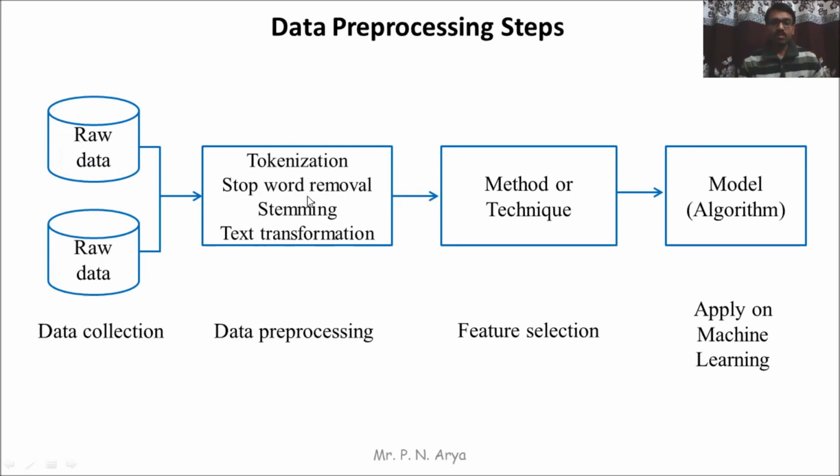After the preprocessing step, we apply some feature selection method. We select relevant features because this data contains a huge amount of features. We select important features according to our requirement. After the feature selection method, the data is ready to use.